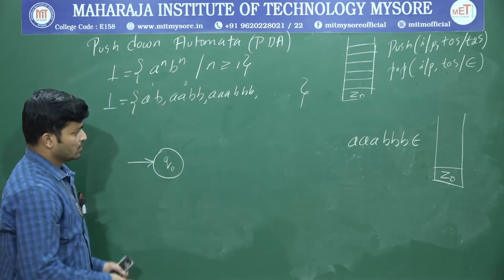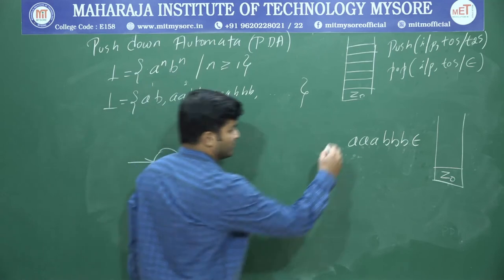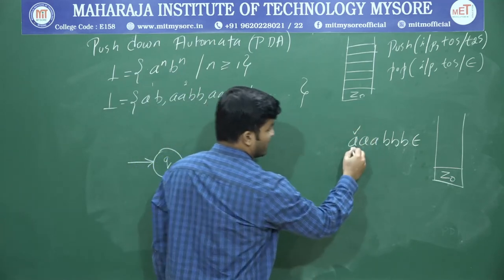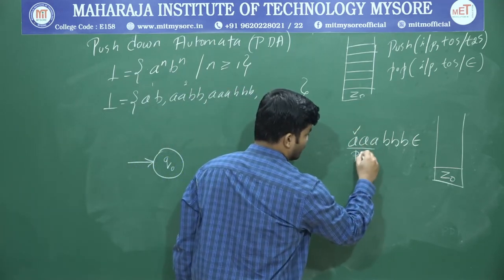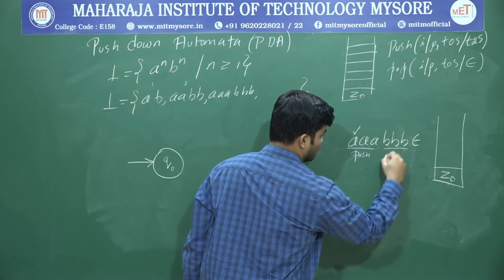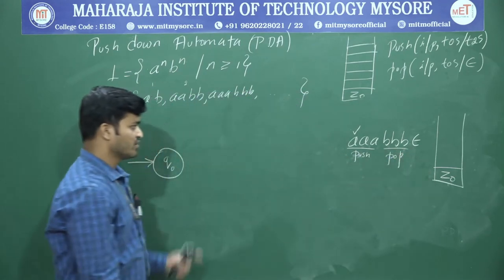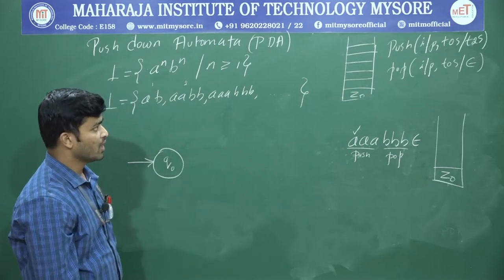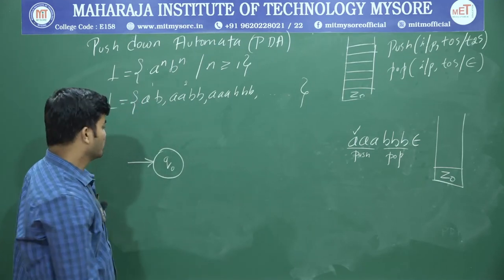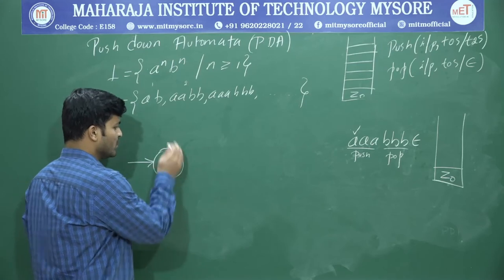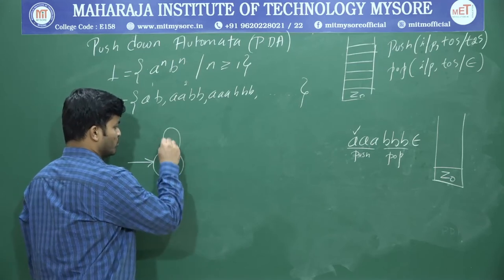Now what is our first input? Input is A. Whenever A comes, the logic is a push operation, and whenever B comes, a pop operation. So now the input is A, and I have to perform a push operation. How to represent that? Since I don't have any other option, I will go with a loop.